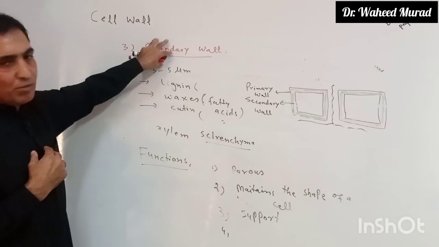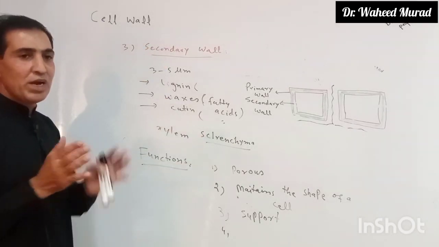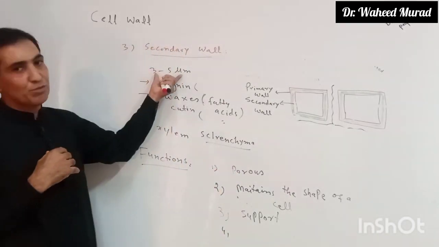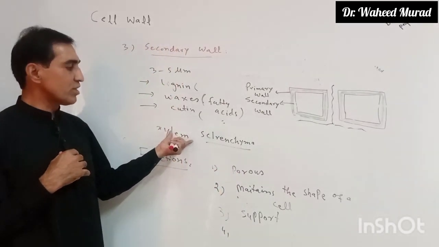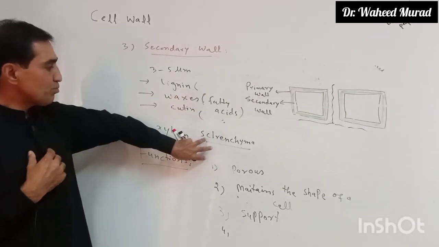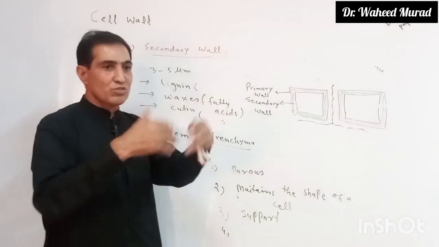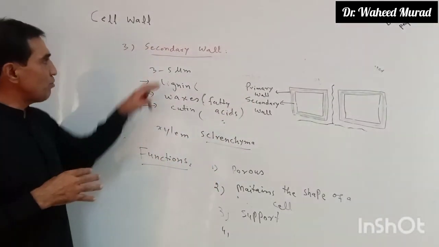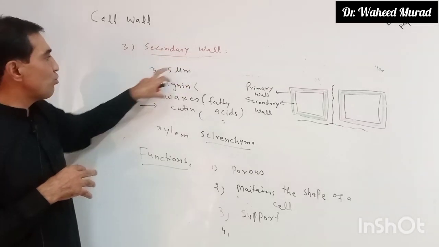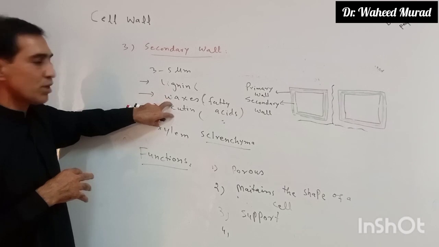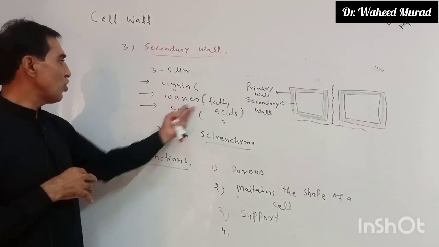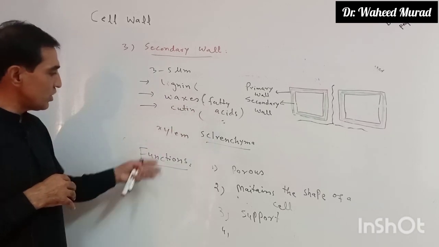It has three layers: middle lamella, primary wall, secondary wall. The middle lamella is a cementing layer which connects the cells with each other, and its chemical composition is pectic substances. The primary wall is chemically another polysaccharide known as cellulose, and it develops when the cell is going to divide. Whenever a cell becomes mature, it forms the third layer known as the secondary wall. The secondary wall develops in a fully mature cell. Chemically it is formed by lignin, waxy substances, and protein.